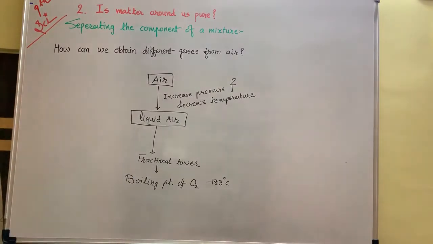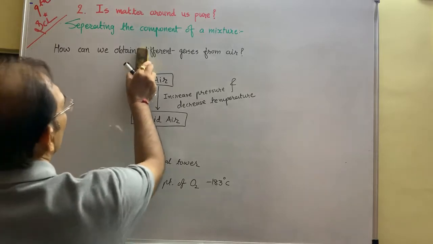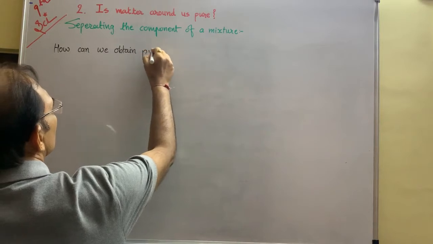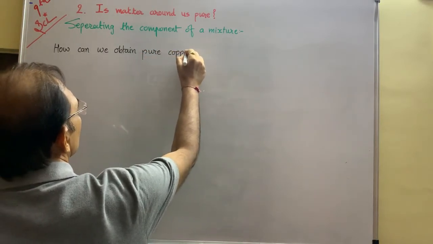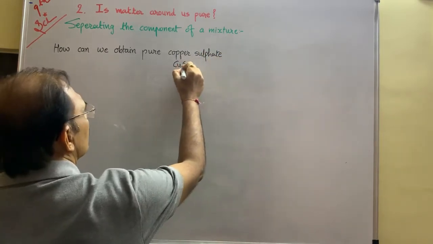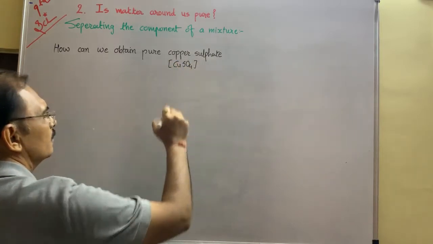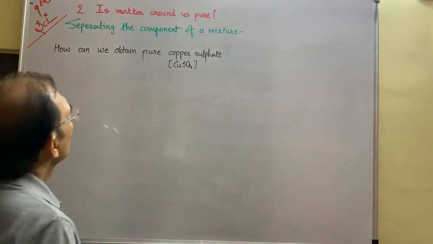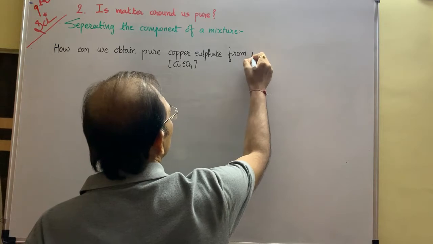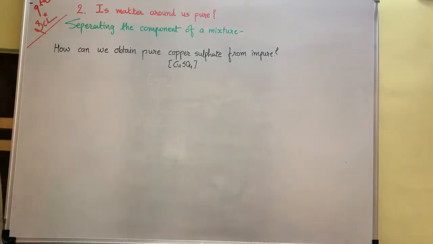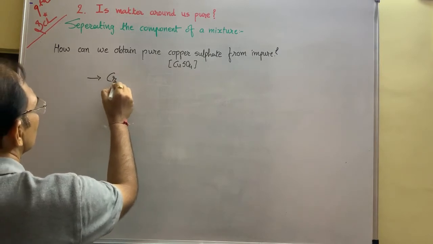And now another important one is, how can we obtain pure copper sulfate from an impure sample? The formula of copper sulfate is CuSO4. Remember this one, all these are necessary. From an impure sample of copper sulfate, the method is known as the crystallization method.